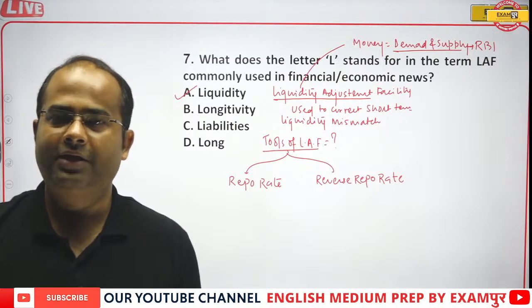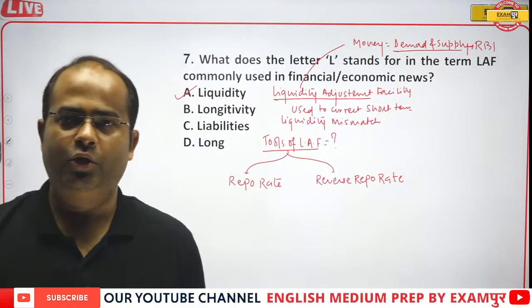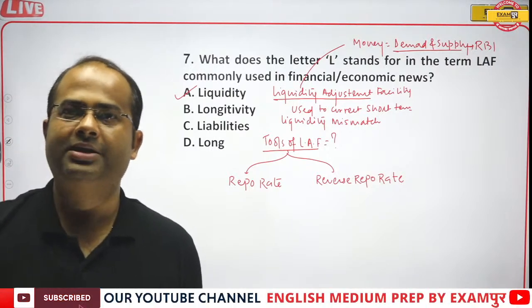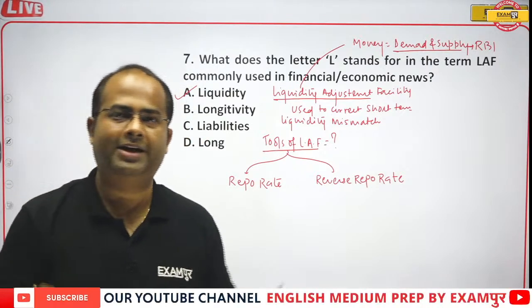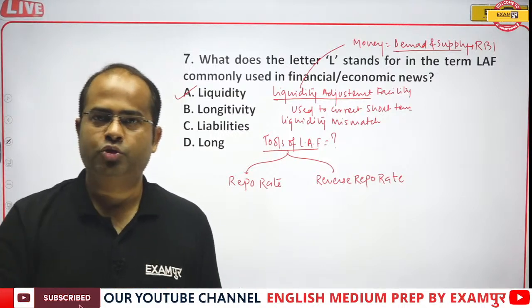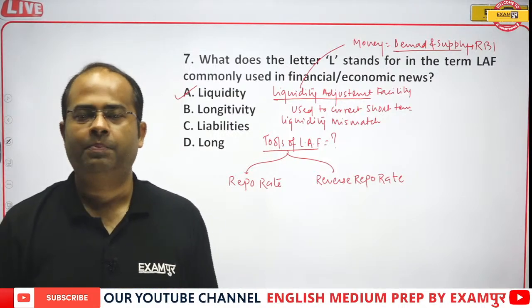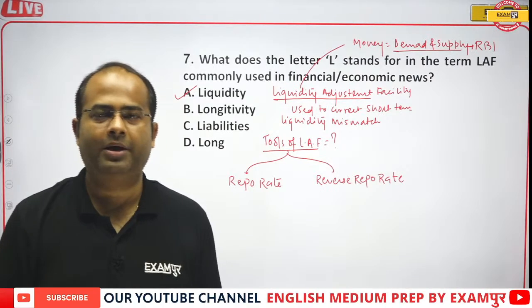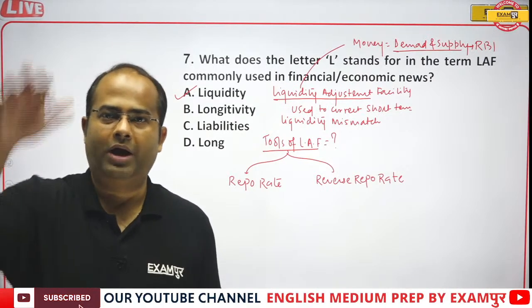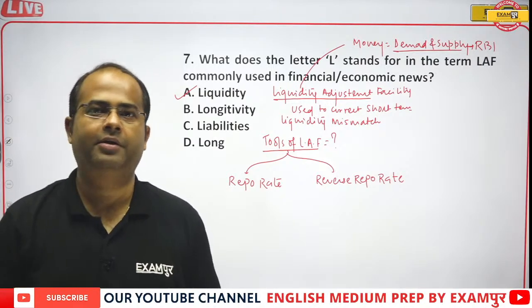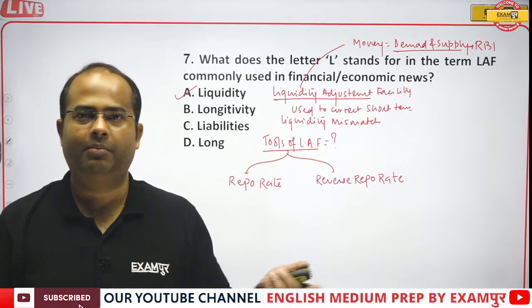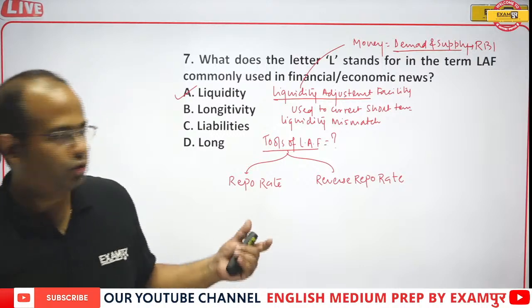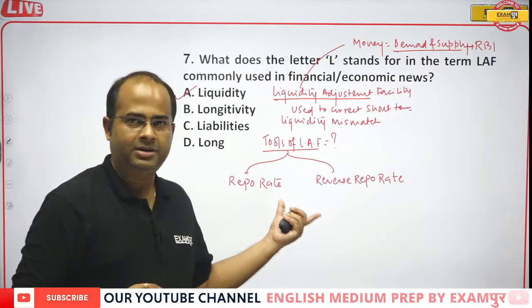For example, guys, if there is too much money in the market, what will RBI do? RBI will increase the reverse repo rate. Once the reverse repo rate is increased, banks will be motivated to park their surplus funds with RBI. In this way, the money supply is drained out. And if you find there is a lack of money supply in the market, RBI will reduce the repo rate. Once RBI reduces the repo rate, banks will start taking loans from RBI so that they can put the money in the market to earn interest. Through this way, liquidity is adjusted.